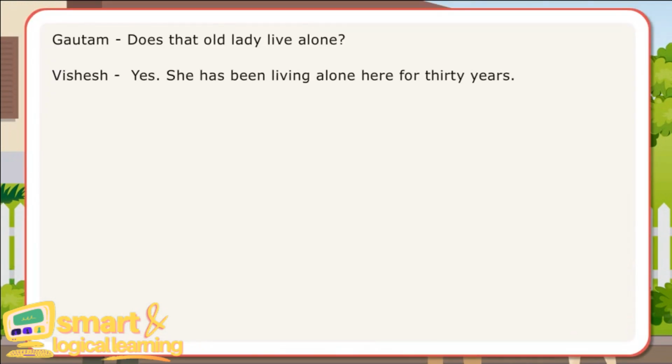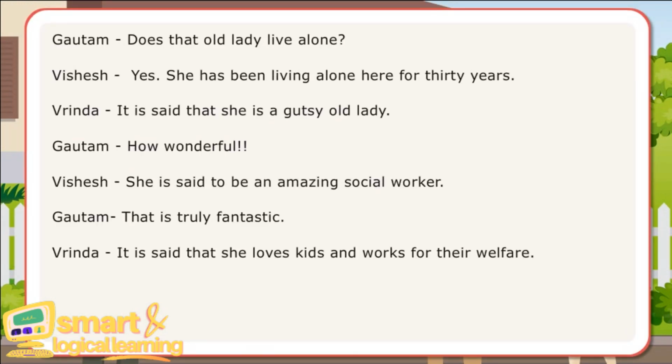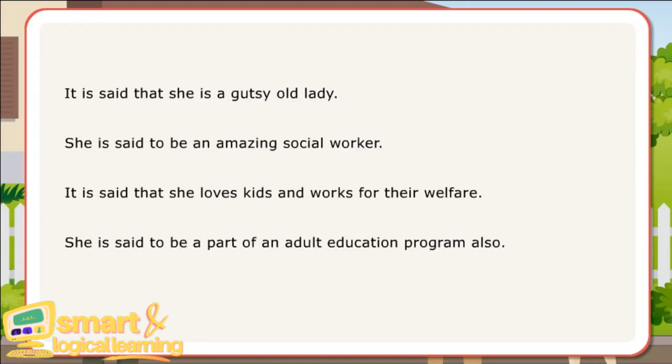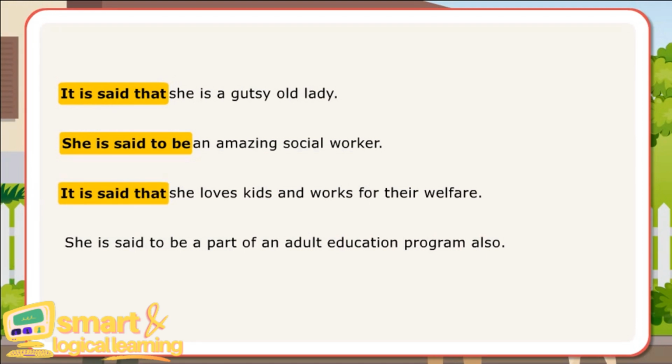In the dialogues, Gautam, Vishesh and Rinda have used it is said that and she is said to express what people say. Here are examples of sentences with it is said that and she is said to be. It is said that she is a gutsy old lady. She is said to be an amazing social worker. It is said that she loves kids and works for their welfare. She is said to be a part of an adult education program also.